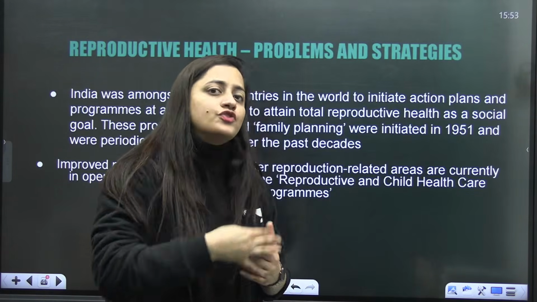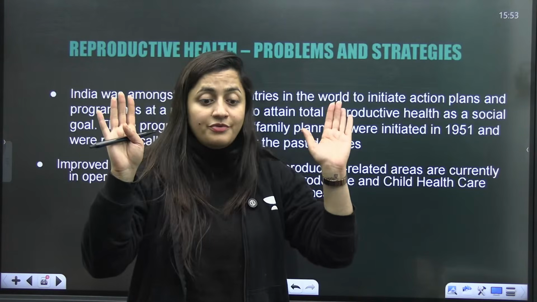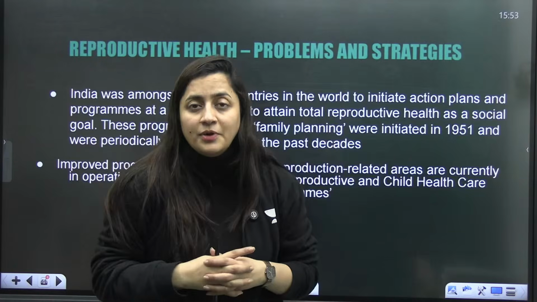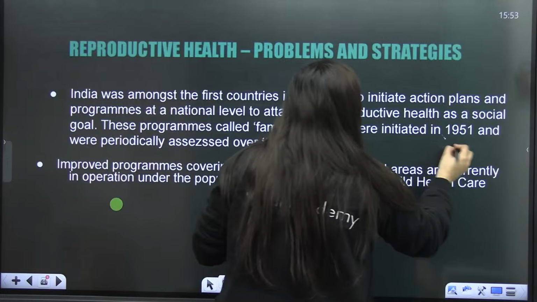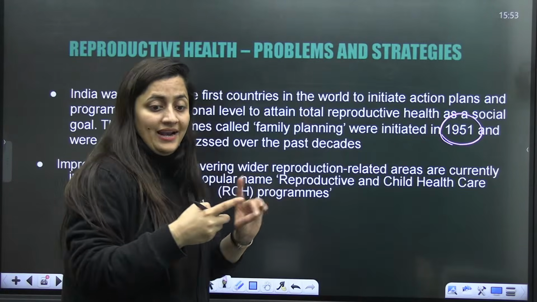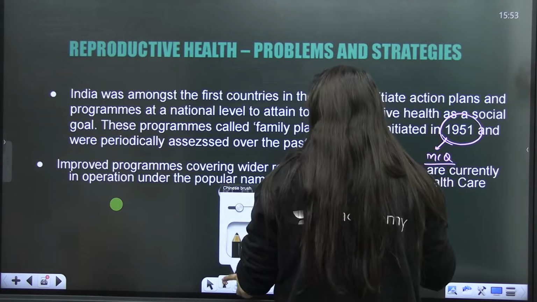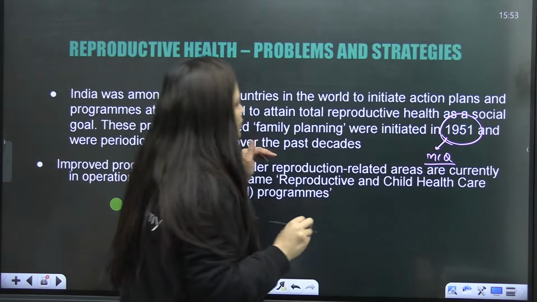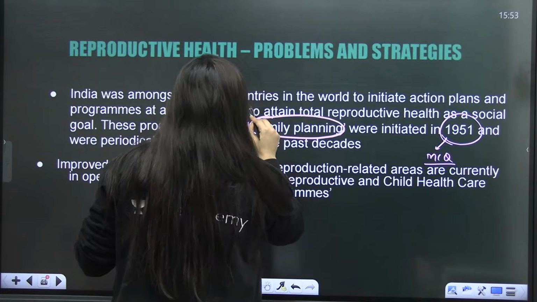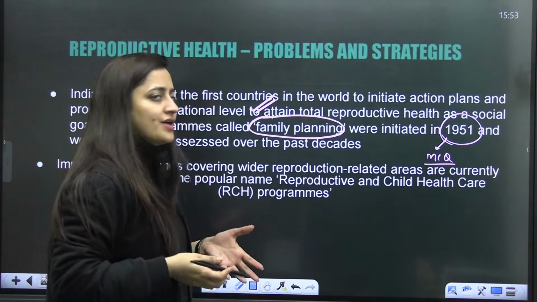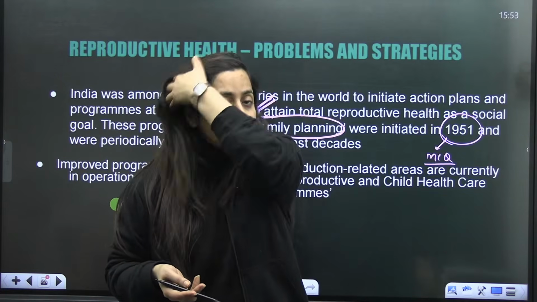Initially checks were not there. So you know that now we are the top one having the highest population. But it is not always like that. Basically in 1951, India was the first country, and this is something you really need to know. India was actually the first country to start the family planning program. They initiated it, but obviously till today we are not able to achieve it. That's why we have the highest population.